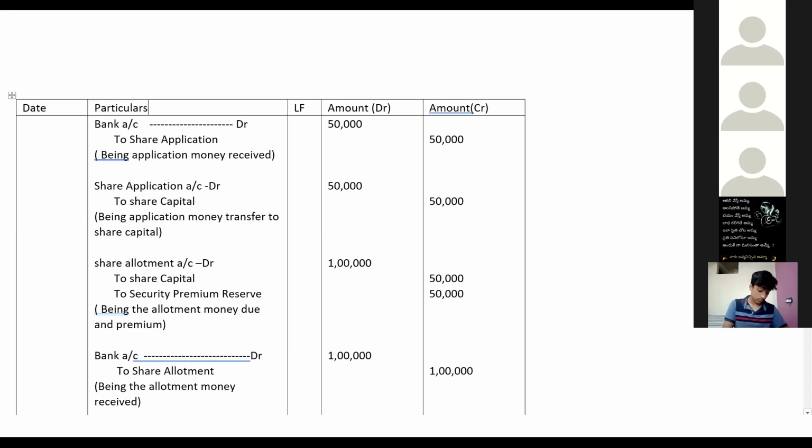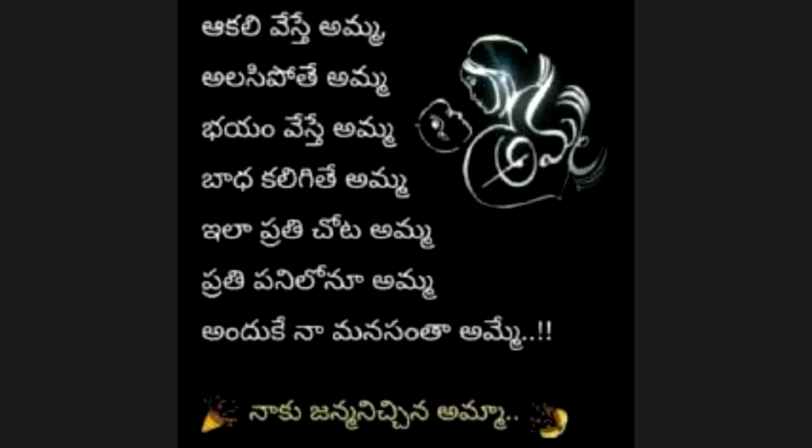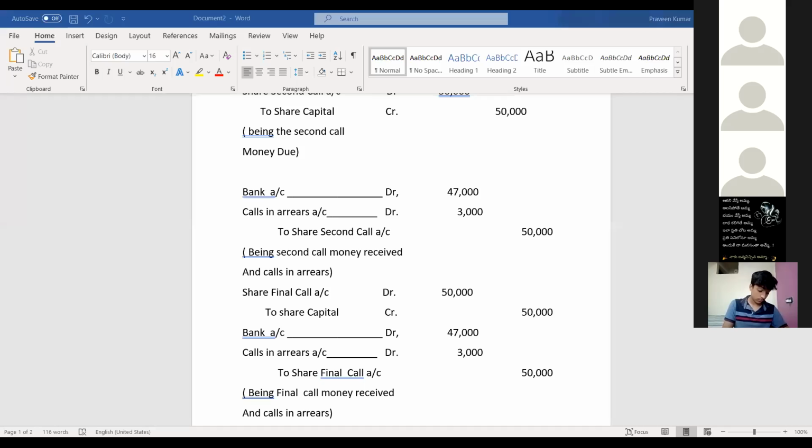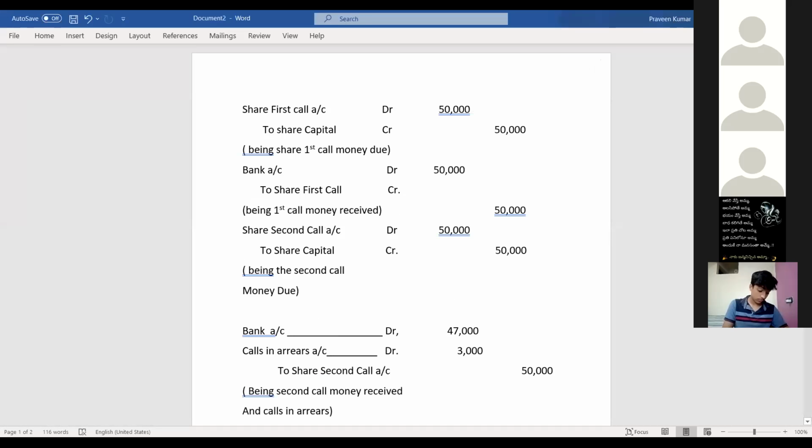Gayatri. Yeah, sir. Next. Up to allotment we have completed. Next general entry will be first call. So first due entry is share first call account debit to share capital, that is 50,000, being the first call.